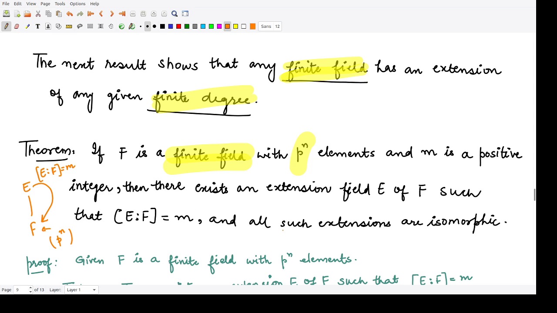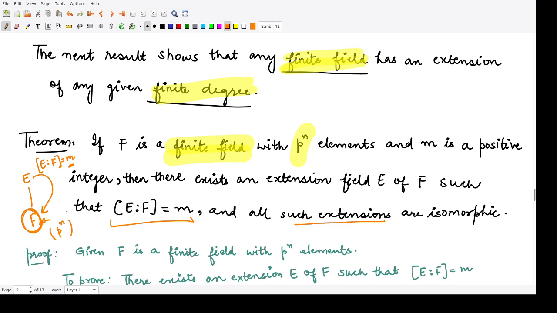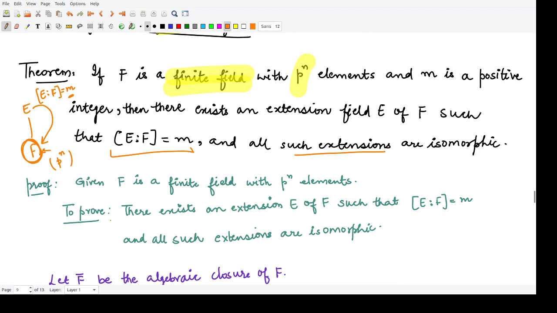So this is the result. They are saying this degree is equal to m, where m is any positive integer, and all the extensions of this finite field F would be isomorphic to each other. So each would have a degree of m corresponding to the above available extension.